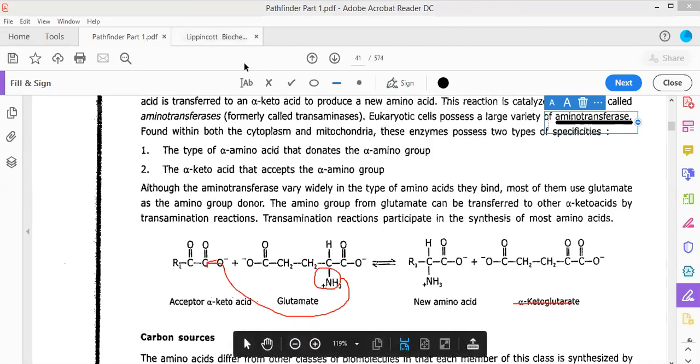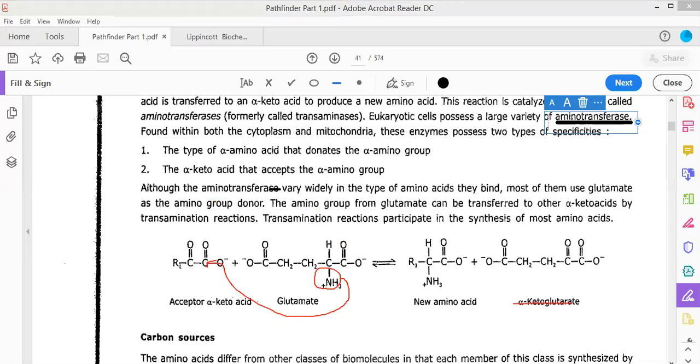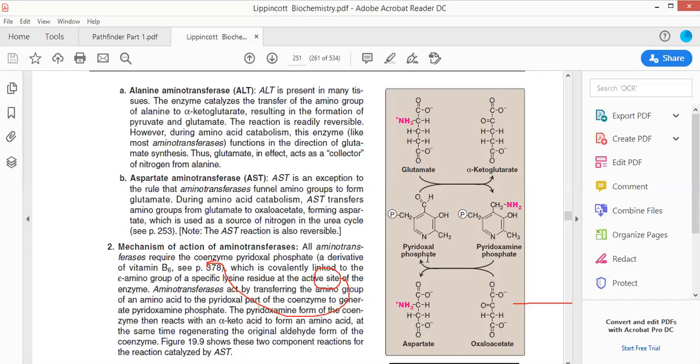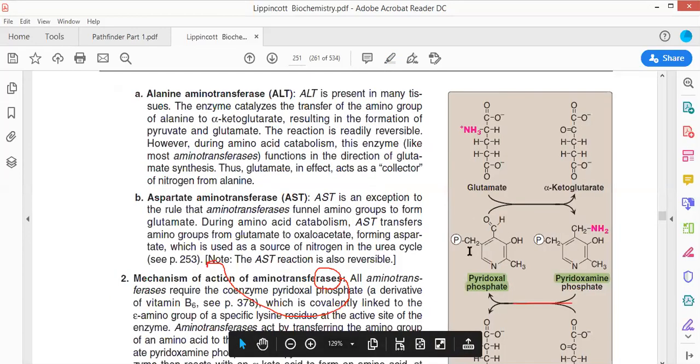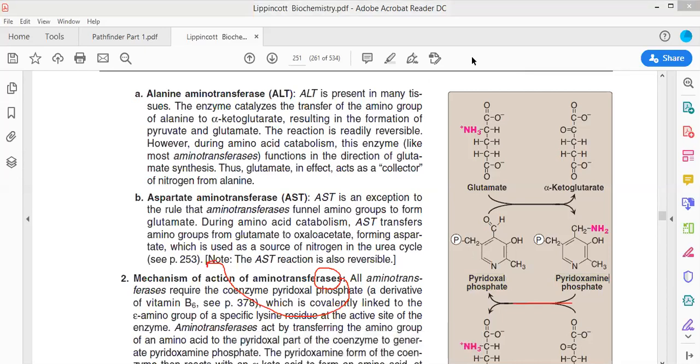Now see this. Looking at the same thing through Lippincott. In the Lippincott, we know that the enzyme referred to as transaminase is a modified enzyme. It contains a side chain, and that side chain present in this enzyme is that of pyridoxal 5-phosphate.